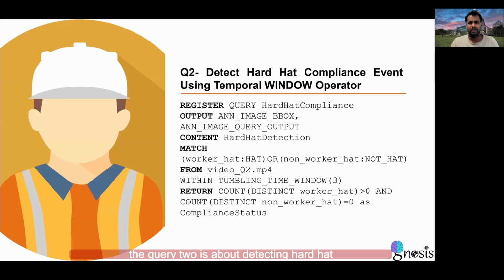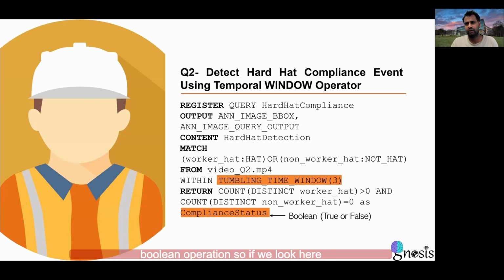Query 2 is about detecting a hard hat compliance event. Here again, we are using a hard hat DNN model, but right now we are matching workers having a hat and non-workers who are not wearing a hard hat over a temporal operator, that is a tumbling window here. And finally, we send a compliance status, which is a Boolean value.